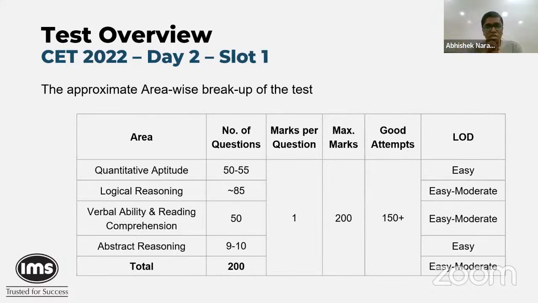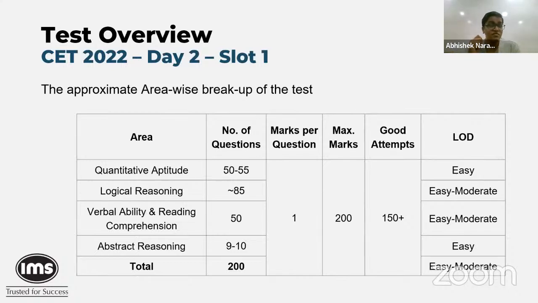So this is the morning slot distribution of questions. If you notice, there is a good chunk of questions in the logical reasoning section. For the past couple of years, it had stabilized at somewhere around 75. But this time around, there were close to 85 questions in the logical reasoning section. Now, when we say logical reasoning, we are including verbal reasoning and the analytical reasoning part of it, which is your non-verbal reasoning. Quantitative aptitude was similar, around 50, 55 as usual. Verbal was flatlining at 50.